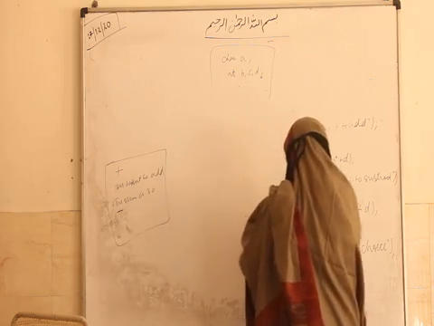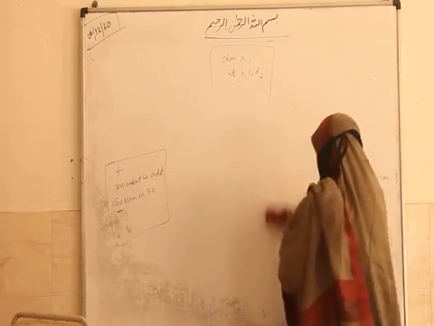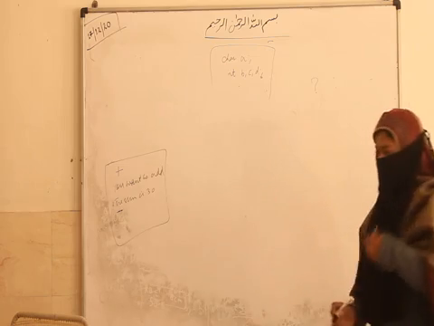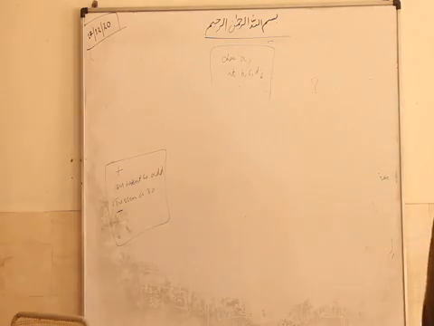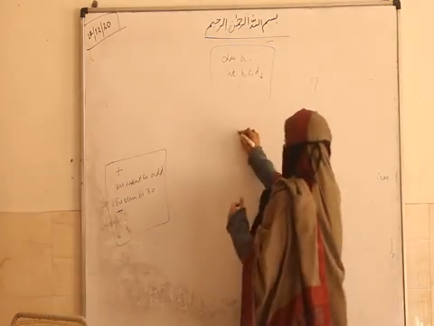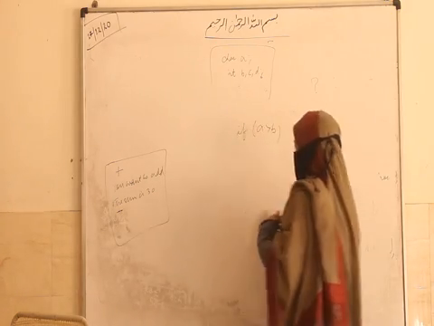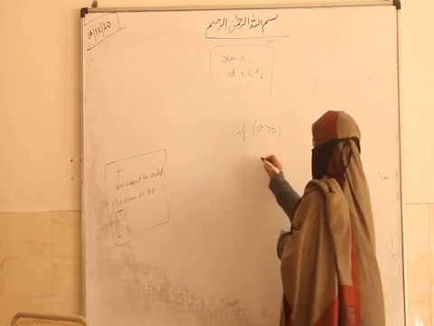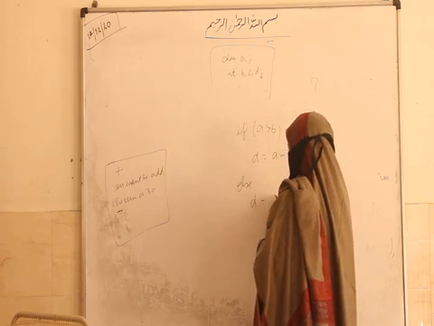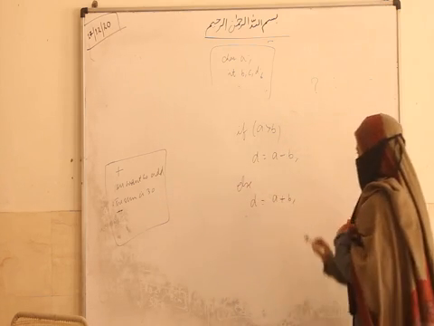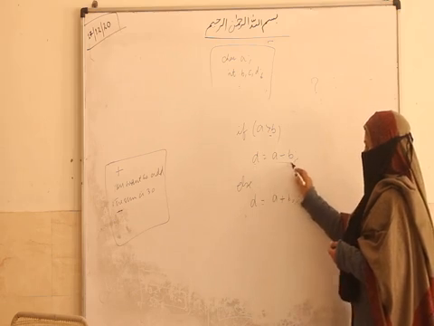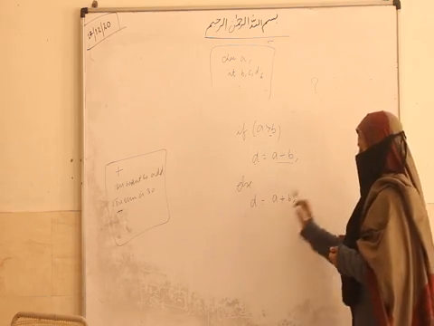That question mark is your ternary operator. This question mark and the colon are your shorthand for if else. If I have written if A is greater than B, then d equal to a minus b, else d equal to a plus b. Depending on this condition, if it is true, the value of d will be a minus b, otherwise the value of d will be a plus b.